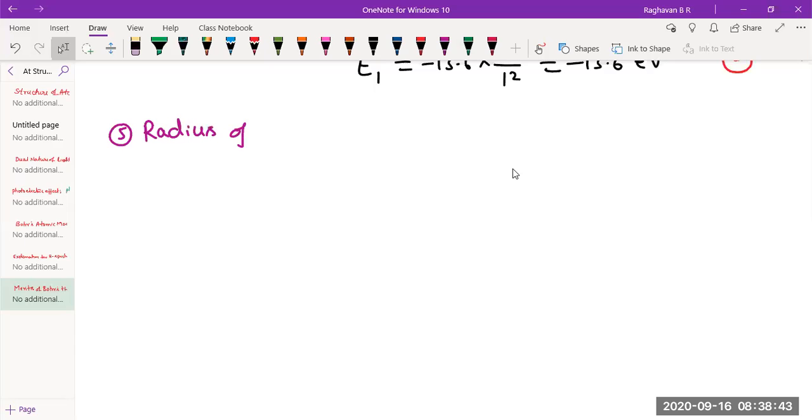Radius of electron in nth orbit. Nth orbit means any orbit.